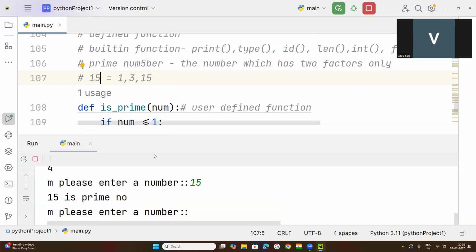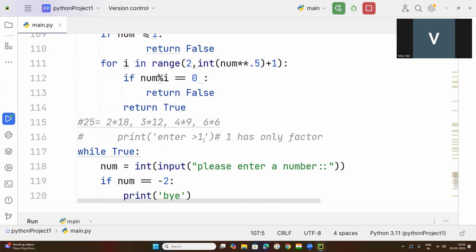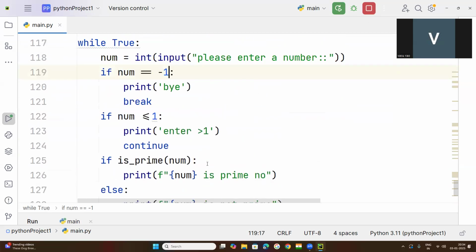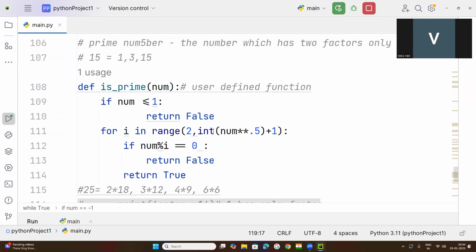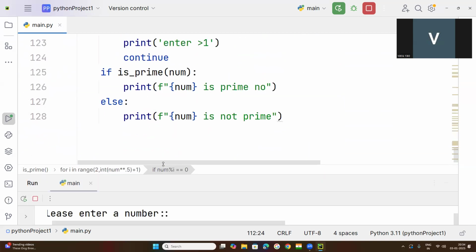But what we are getting here is, if we enter 15, it says 15 is a prime number. So it means we have written something wrong somewhere in our code. Understood? So one by one, we will check that.